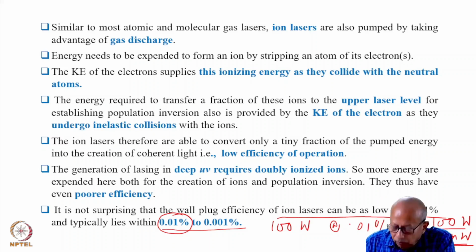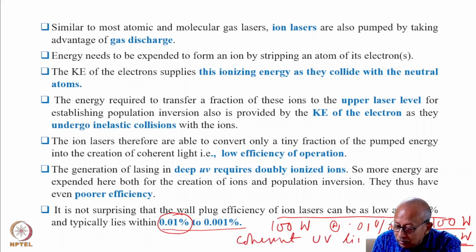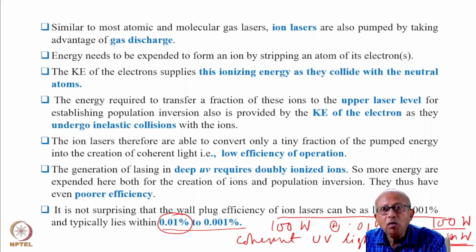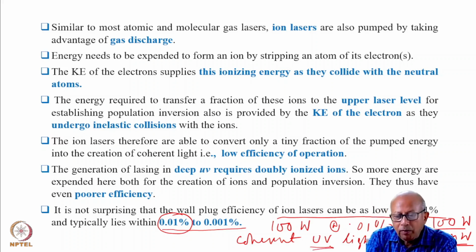Incredibly low operating efficiency. So why do you at all go for such laser? That is because you are creating coherent UV light which have some important applications, and this light cannot be produced by most of the other lasers, and that is why you go for it.